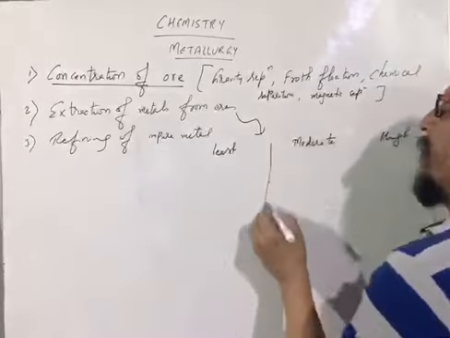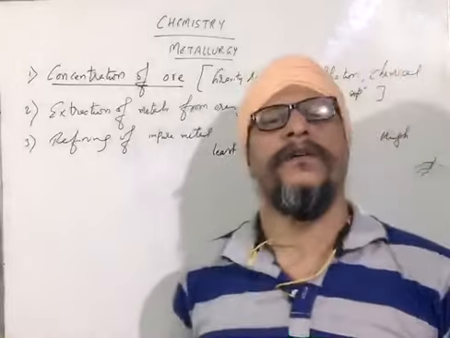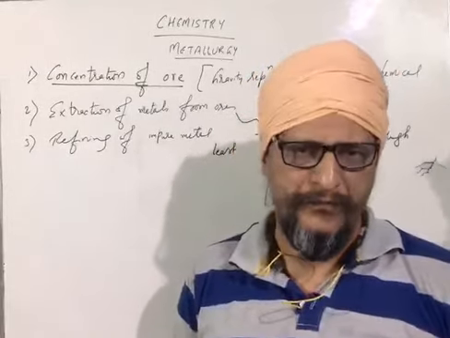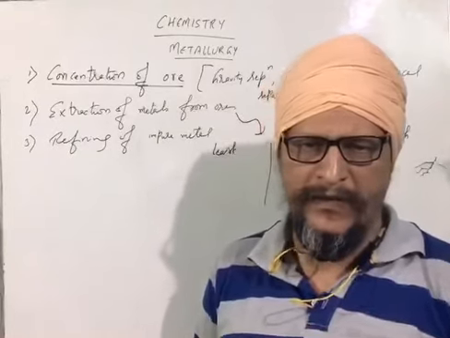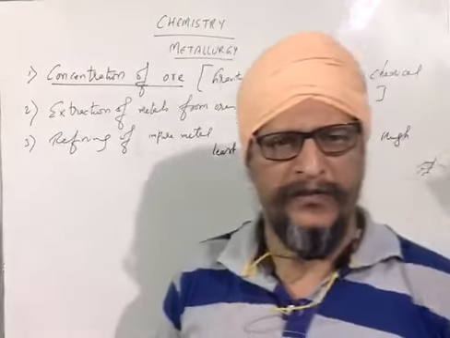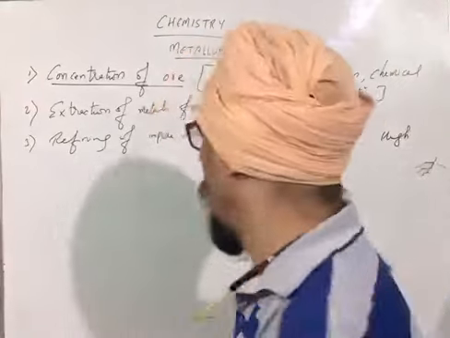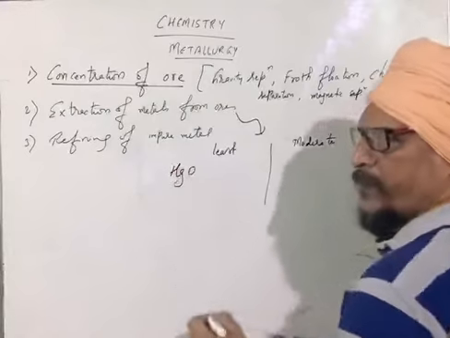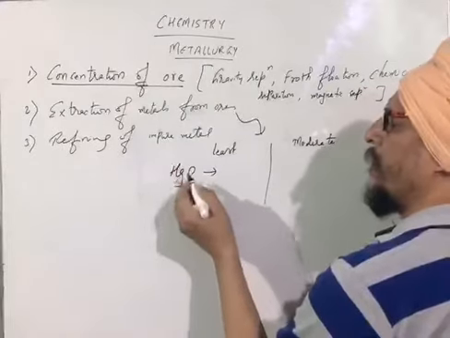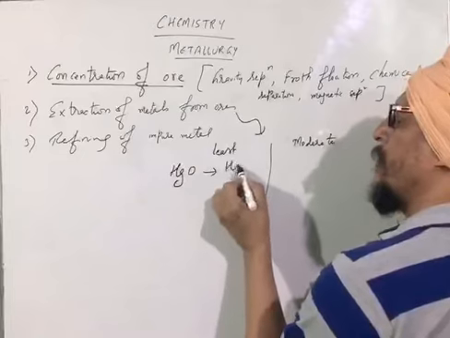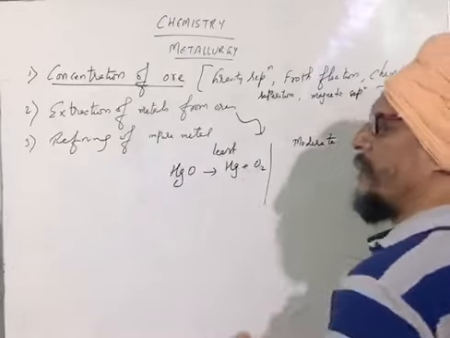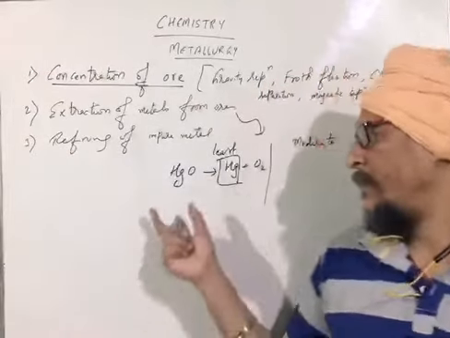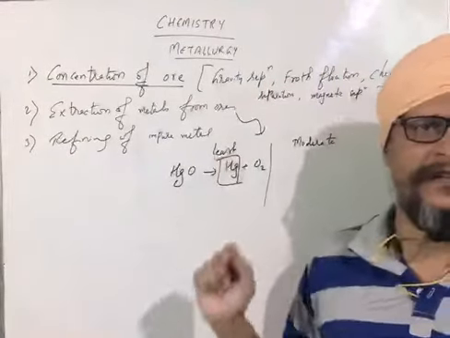For the metals of least reactivity, you directly heat the ore, by the process of concentration or maybe calcination. For example, suppose this is mercury oxide. When you heat it, you see mercury, and oxygen is left behind, which means that you get mercury. So mercury is of least reactivity.